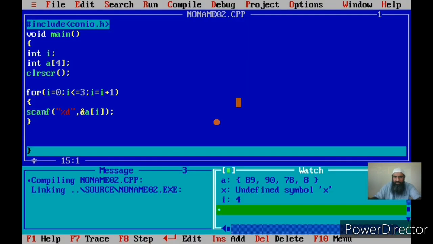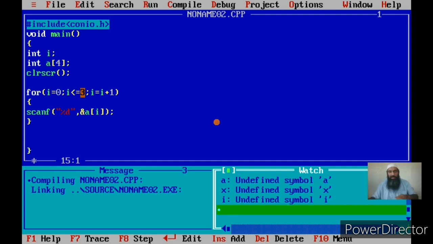Now suppose I input the fourth element. Suppose I give the value as 8. Now see here, all the 4 elements have been inputted. What I did here was I ran a loop from 0 to 3. So for what values is this condition true? That is 0, 1, 2 and 3, because 0 is less than or equal to 3, 1 is also less than or equal to 3, 2 is also, 3 is also. The moment I becomes 4, the loop terminates.